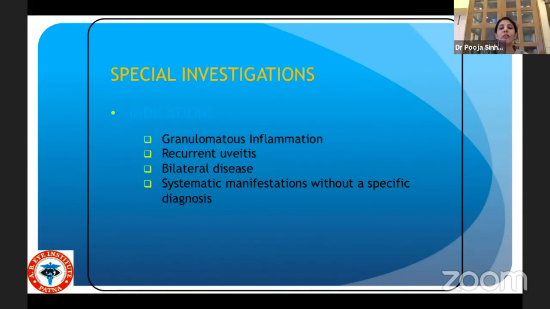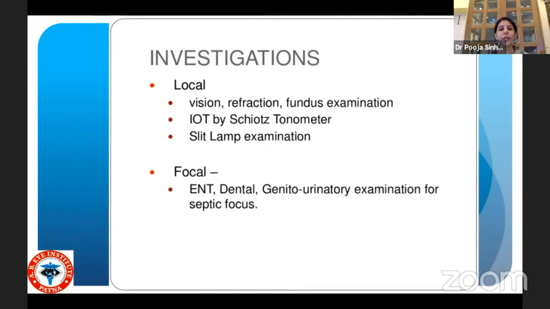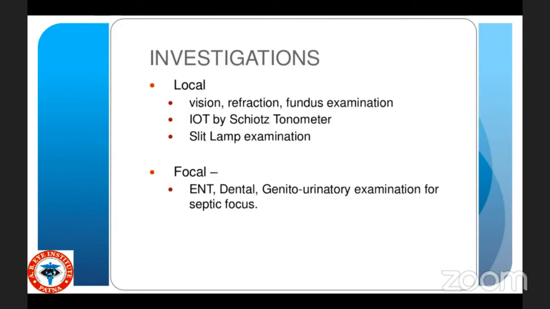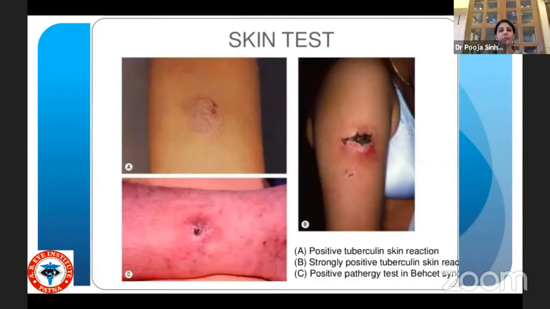But the special indications where we need to investigate the patient are when we suspect granulomatous inflammation, recurrent uveitis, bilateral disease, and a systemic manifestation without a systemic diagnosis. So locally, we measure the vision, refraction, IOP by applanation tonometer, and slit lamp examination. And focally, we do ENT, dental, and genitourinary examination for septic focus. So in uveitis, basically, you need to examine the patient as a whole and not just look at the eye.